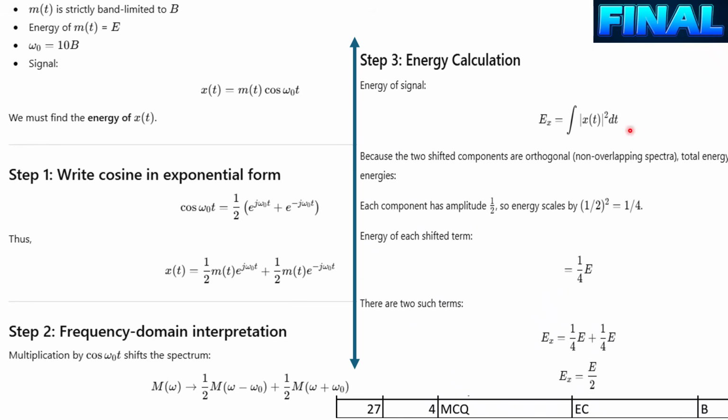Already we know this is the energy, and E is already given in our question. So in terms of the amplitude, it has been given that the integration of |M(omega)| squared d omega is equal to your energy E. So half squared is equal to 1 by 4 into E for this portion, and for this portion again it will be the same. So 1 by 4 into E plus 1 by 4 into E. So the total will be E by 2. Right. So option B is correct.